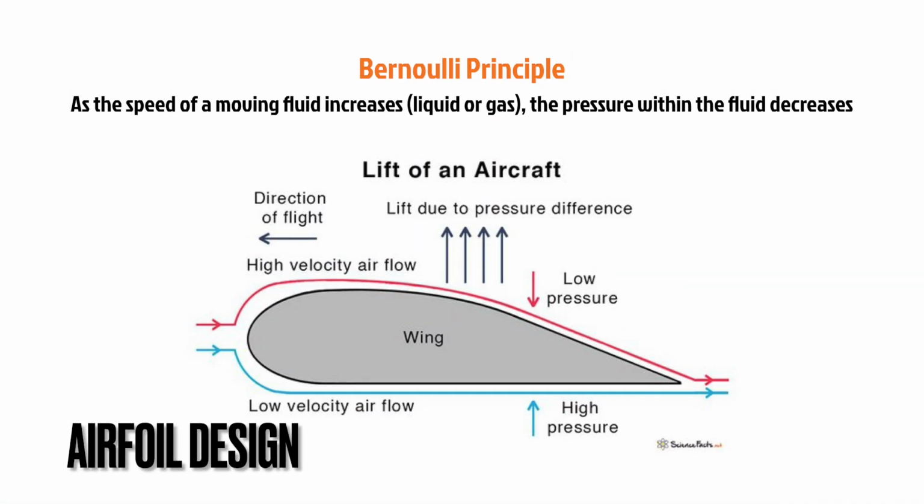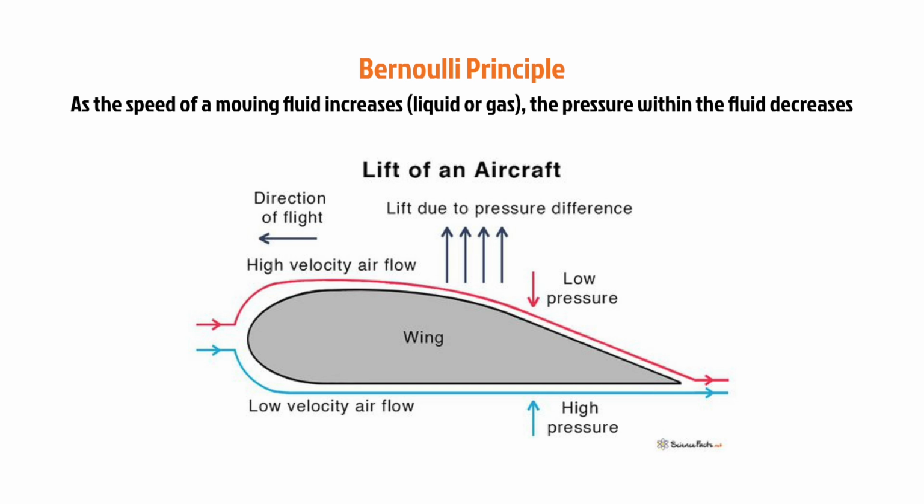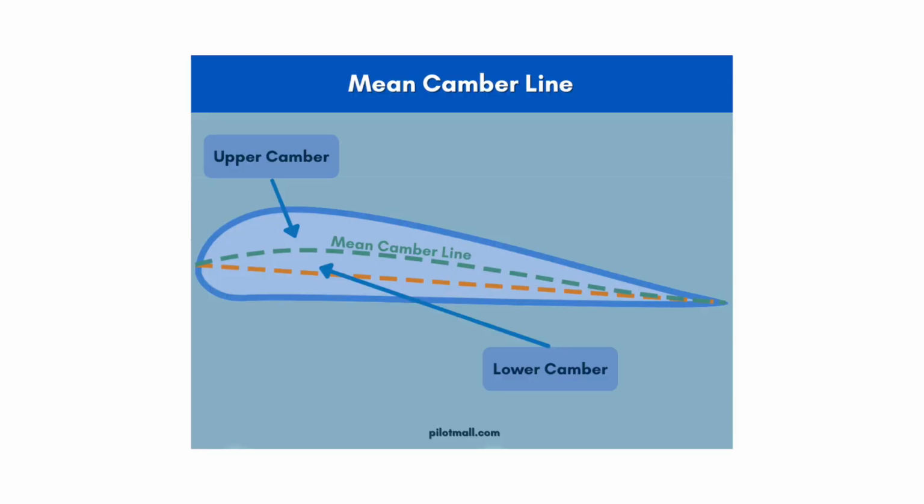Airfoil design is where the magic happens. The shape of the wing, with a curved upper surface and a flatter lower surface, creates different pressures that generate lift. The camber of the airfoil, which is the curvature of the wing, plays a significant role in how much lift is generated.